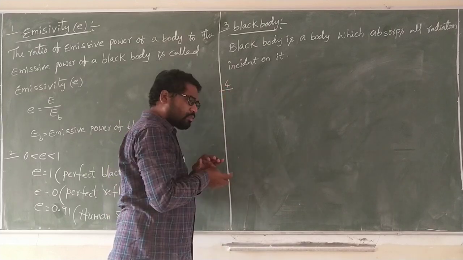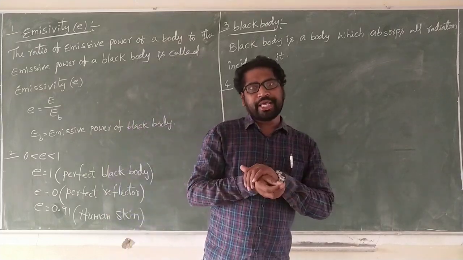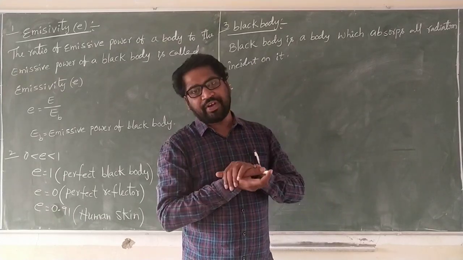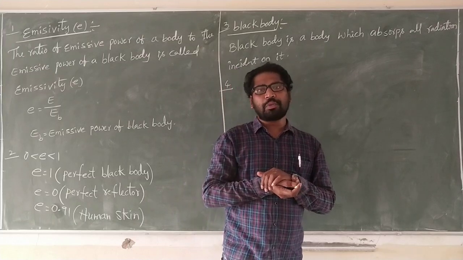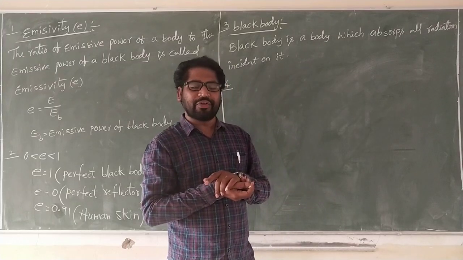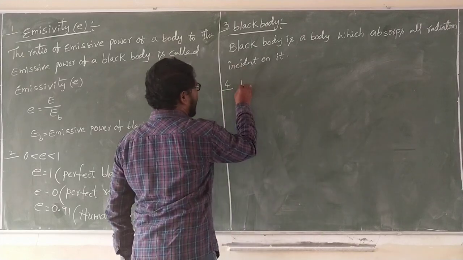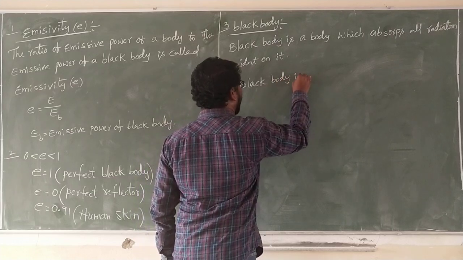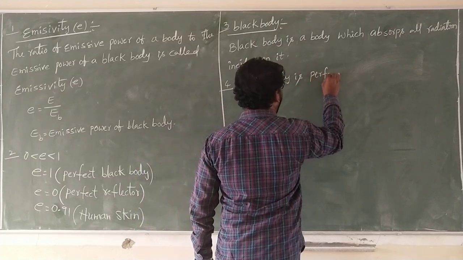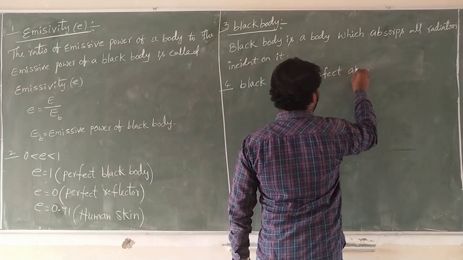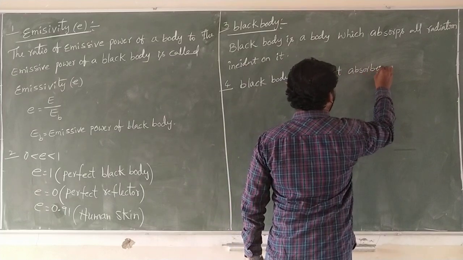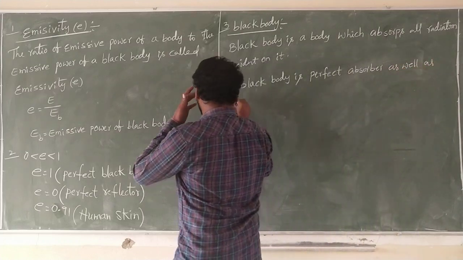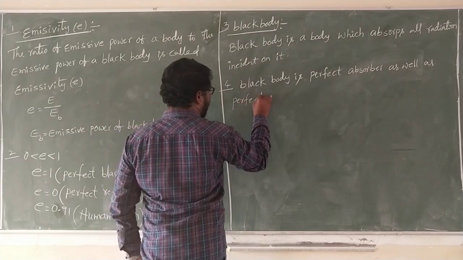Fourth one. Black body is a perfect absorber and a perfect emitter. Good absorbers are good emitters as well. Black body is a perfect absorber as well as a perfect emitter.